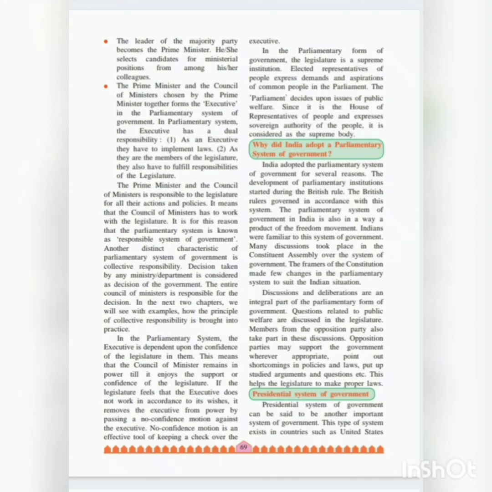Now decisions taken by any ministry or department are considered decisions of the government. Here, any ministry department, it may be railways or any other field, whatever decisions are taken, it is considered that the decision is taken by the government. So the entire council of ministers is responsible for the decision. The whole council of ministers is responsible for whatever decisions are taken. In the next 2 chapters we will see examples of how the principle of collective responsibility is brought into practice.